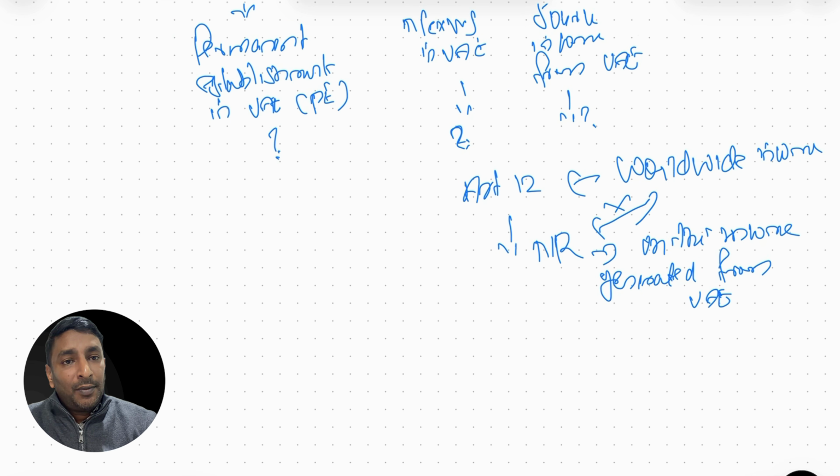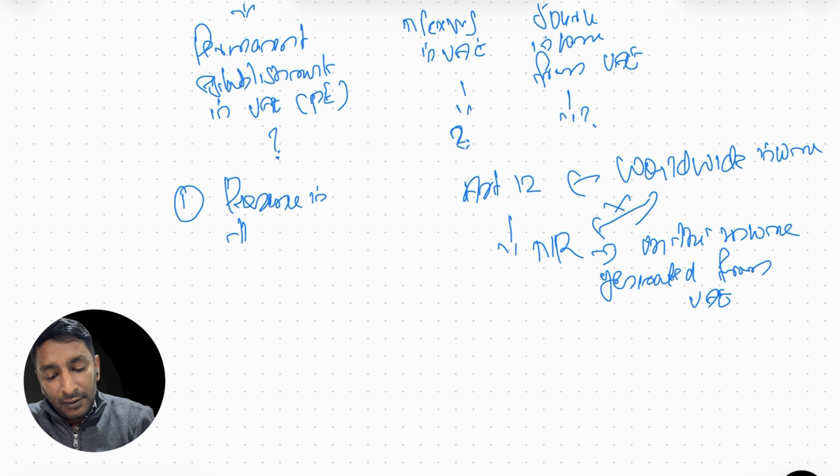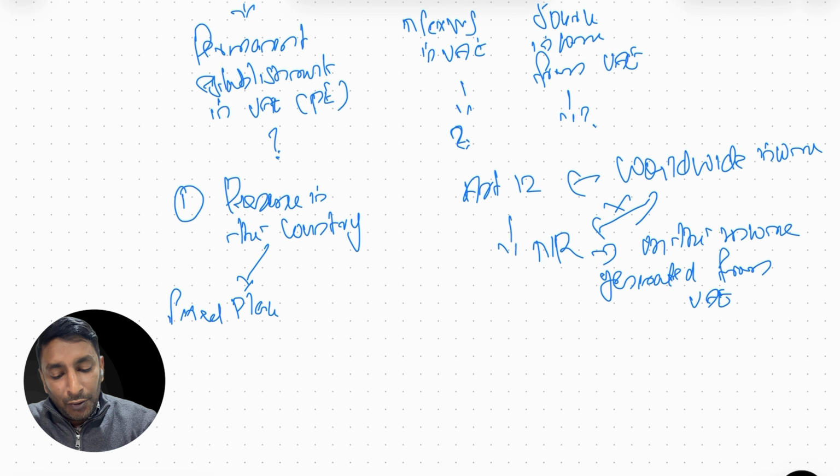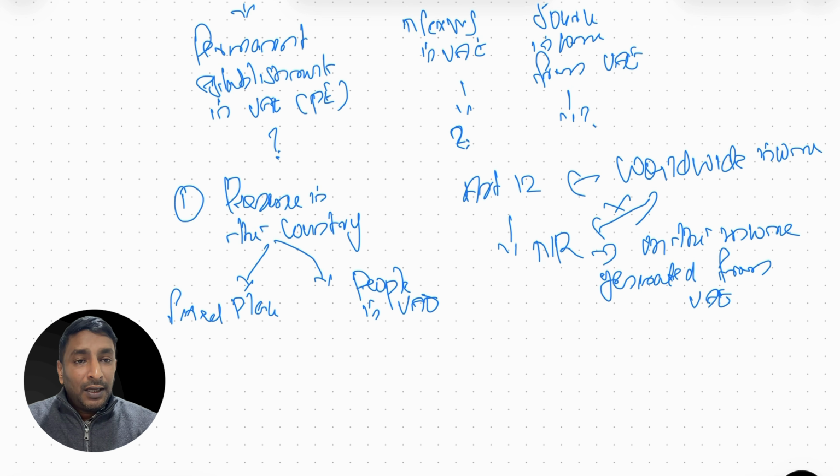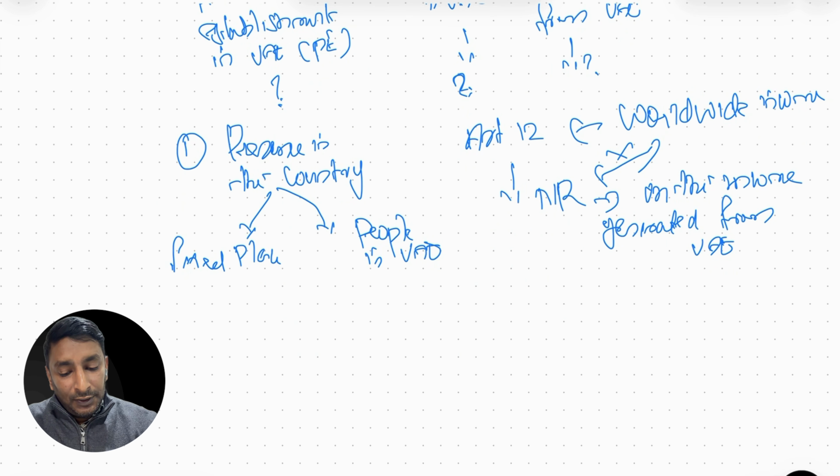Now, what is permanent establishment? Permanent establishment means, in simple form, you can say it's a presence in the country. How can a foreign company have presence in UAE? Either they can have a fixed place in UAE, or they can have people in UAE. In technical terms, it's called fixed place PE and agency PE. We will discuss this. If a foreign company, a UK company, has a fixed place in UAE, how can they have a fixed place in UAE?